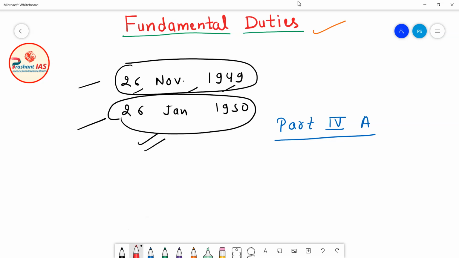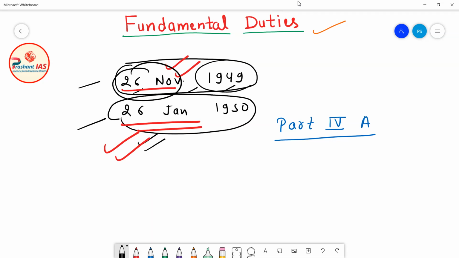We celebrate 26th November as Law Day in India, and we celebrate 26th of January as Republic Day in India. So the original copy of the Constitution means the copy which was actually enacted on 26th of November 1949.